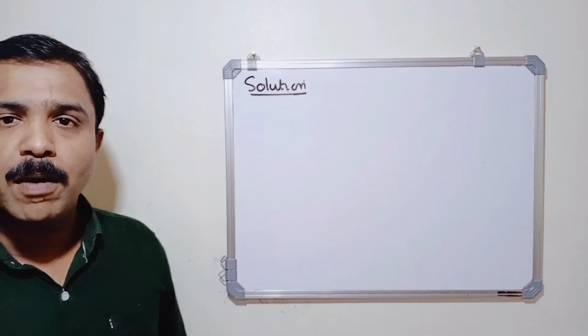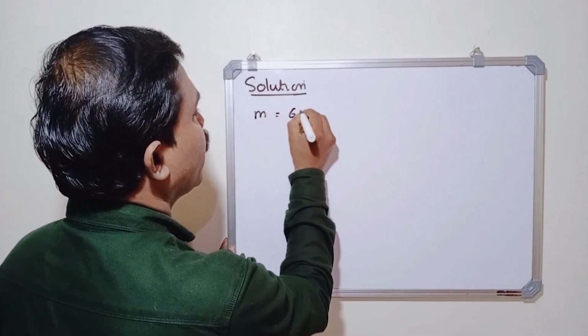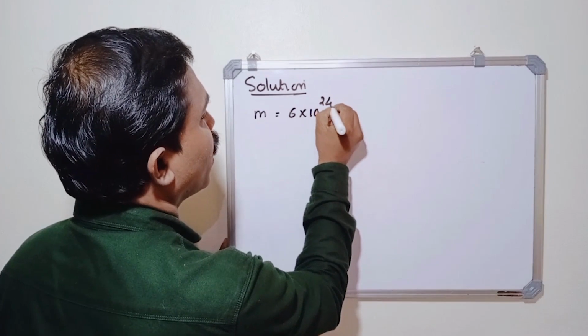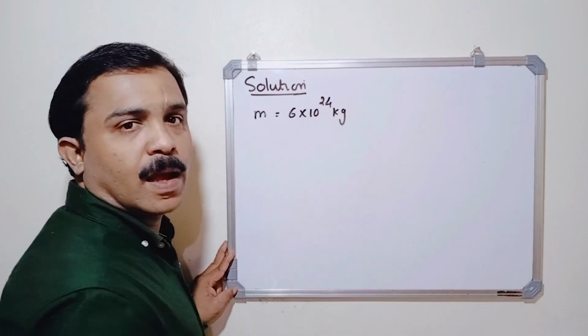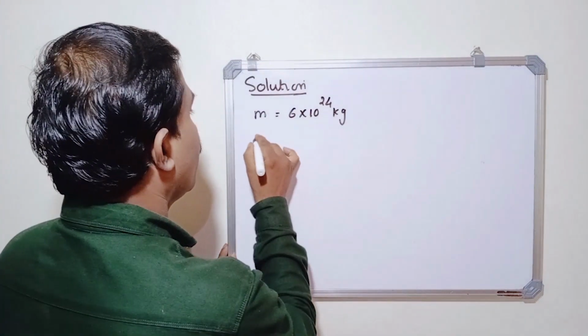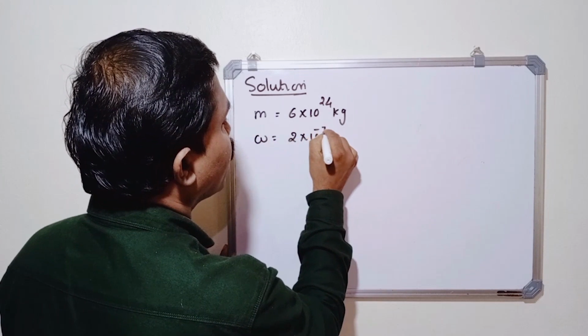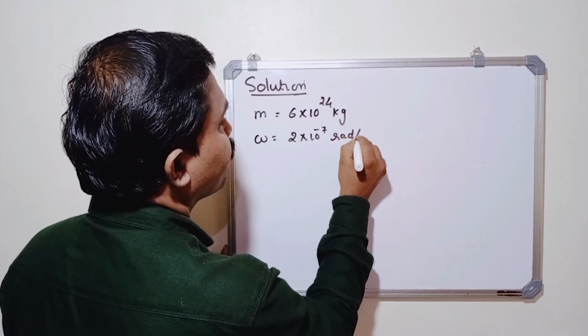Now in this problem, mass of the Earth is given and it is equal to 6 into 10 raised to 24 kilogram. And angular velocity of the rotation of the Earth around the Sun is given by omega equal to 2 into 10 raised to minus 7 rad per second.